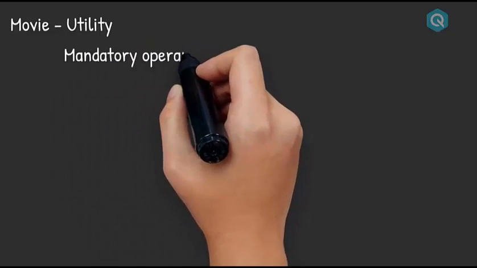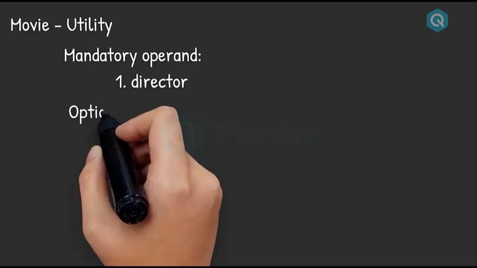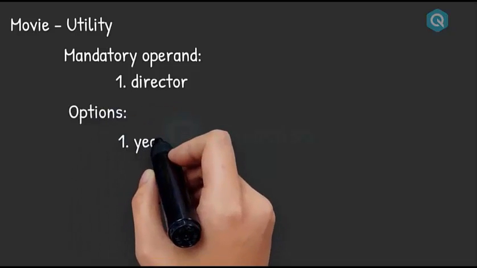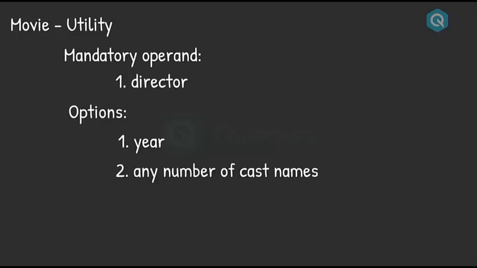The mandatory operand is director name. If you provide the director name, it will list all the available movies of that director. To narrow down our search, we have some options: first, year, with the mandatory argument as the year. Second, cast name, with the mandatory argument of cast name, which can be of any number. That's all. So try to create a synopsis for this utility.